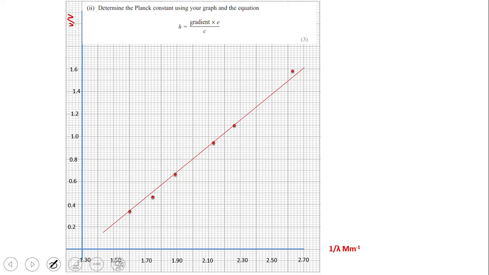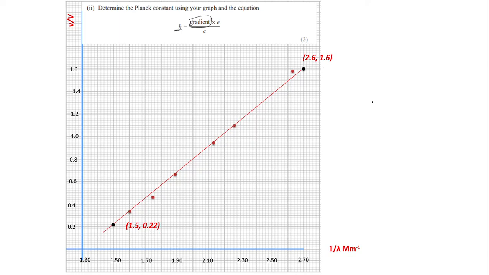Next, determine the Planck constant using your graph and the equation. So this is the graph that we plotted, and we need to use the graph to find h. So remember, h is found using gradient into e, electron charge, divided by c, speed of light. So for the gradient, of course, we need to choose 2 points on the line. You can choose these 2 points or some other points on the graph, it's your choice. And the coordinates of these 2 points are 2.6, 1.6, and 1.5, 0.2.